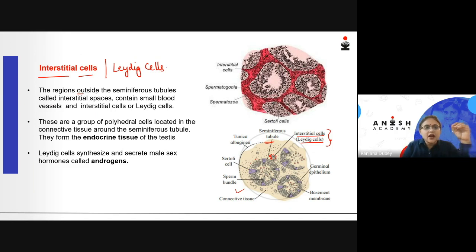They are present outside the seminiferous tubules in the interstitial spaces, that is why they are called interstitial cells. They also contain small blood vessels in them. They are polyhedral cells, and they are the main endocrine tissues of our testes. These interstitial cells or Leydig cells are basically the endocrine tissues of the male reproductive system.